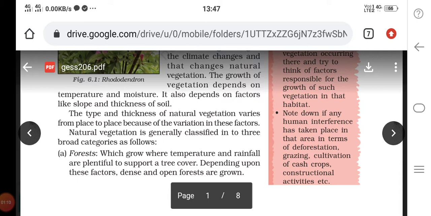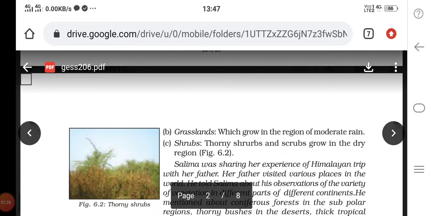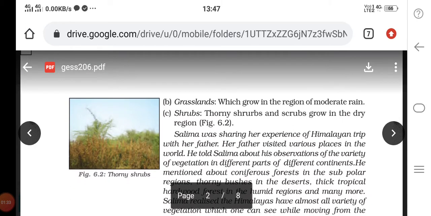Now let's see natural vegetation's types. Natural vegetation is generally classified into three broad categories as follows. One is forest, which grows where temperature and rainfall are plentiful to support a tree cover. Next is grasslands, which grow in the region of moderate rain. And the last is shrubs, thorny shrubs and scrubs, which grow in the dry region.